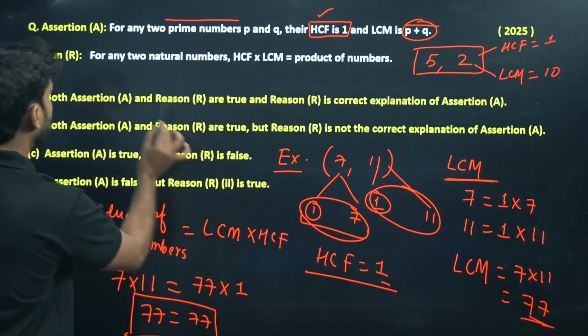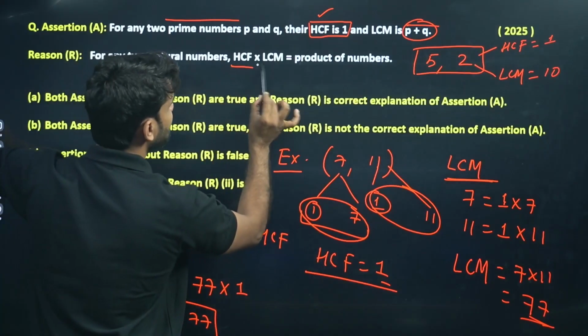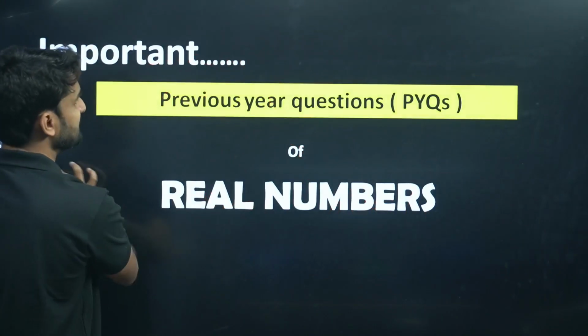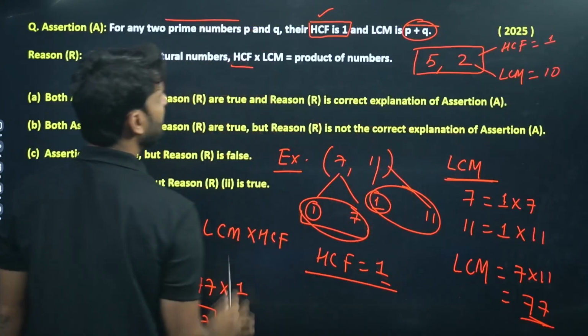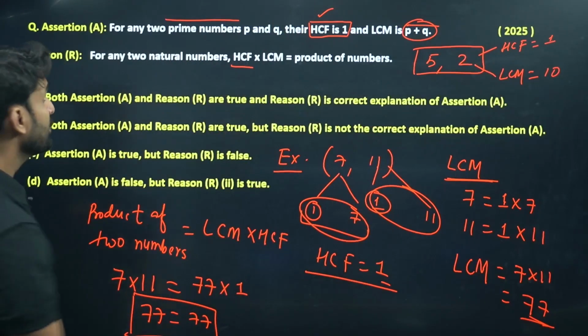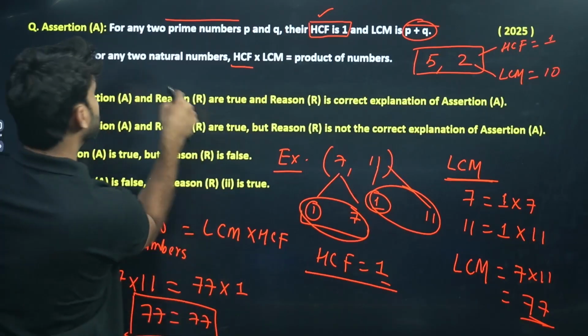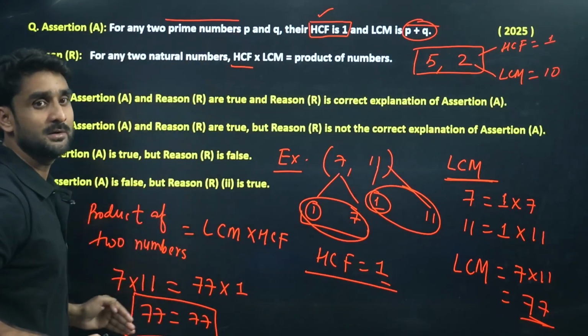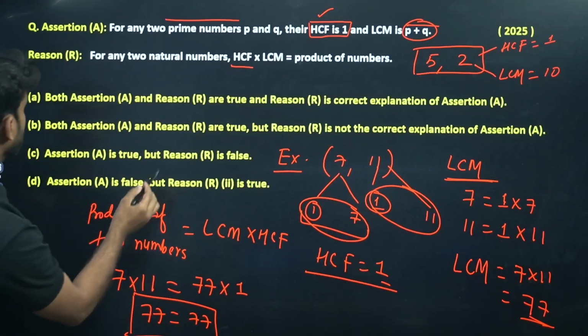And look at this. For any two natural numbers, the HCF and LCM are equal to the product of the numbers. Yes, this is correct. Of course, this is correct. So the reason is clarifying the assertion here, because the assertion is based on the reason here. The reason is absolutely correct. So we can go through the options.